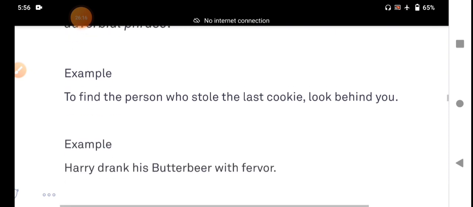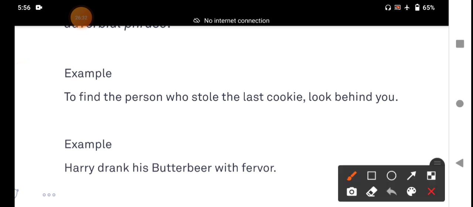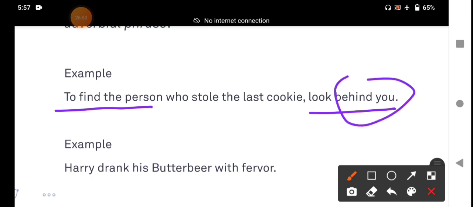For example: to find the person who stole the last cookie, look behind you. Behind is an adverb of place.